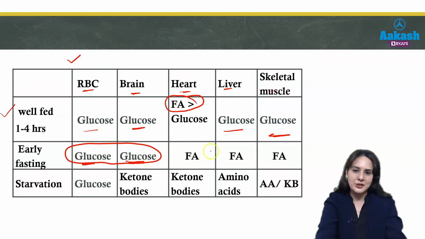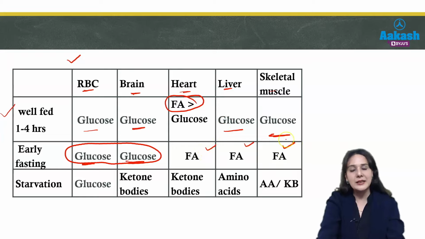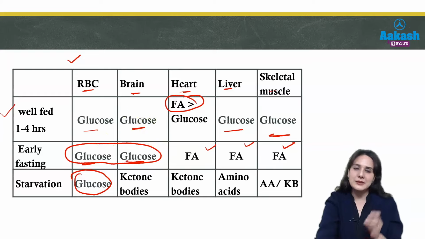So, all the others shift to fatty acids. They start using fatty acid for their energy. And in case of starvation, what will happen? RBCs always need glucose. You should remember why they always need glucose, because they have only cytoplasm, and in cytoplasm they can only use glucose by the process of glycolysis. So, RBCs, whether we are fasting or starving, need glucose to survive. So, glucose has to be supplied continuously to RBCs for survival.